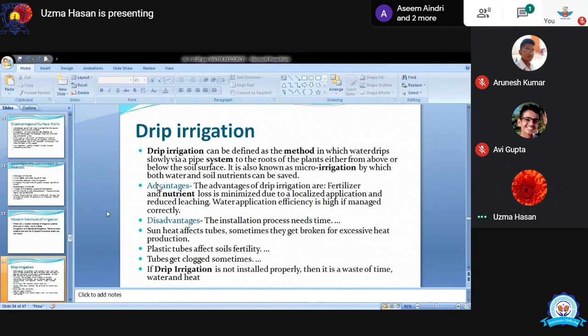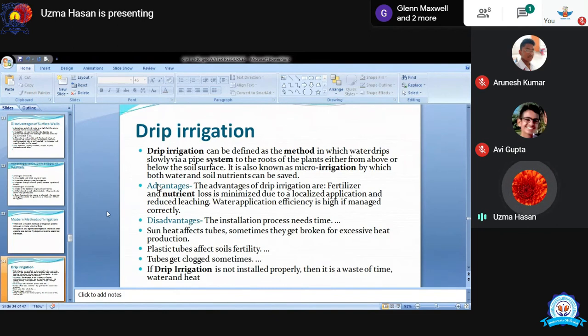Okay, next is fertilizer and nutrient loss. Next is disadvantages. Sun heat affect tubes. Sometimes they got broken for excessive heat production. And plastic tubes affect soil fertility.